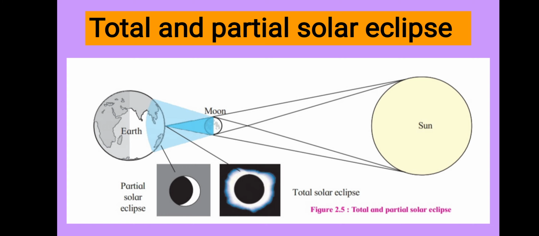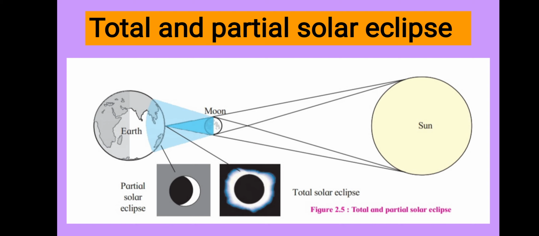The people who are living in those places are not able to see the whole sun. It is known as the total solar eclipse. Okay, due to the dark shadow of the moon, total solar eclipse occurs. But at the same time, on other places of the earth, the light shadow of the moon reaches.